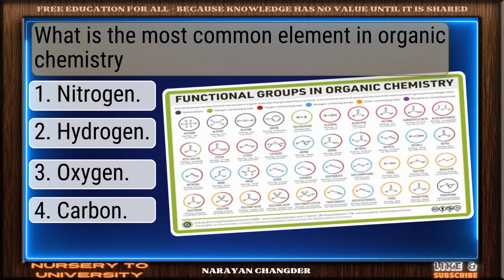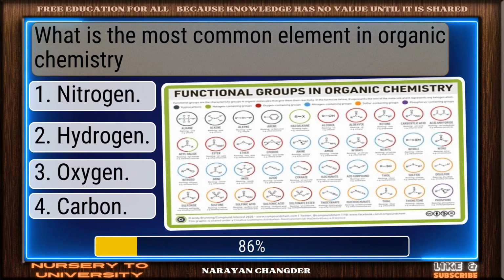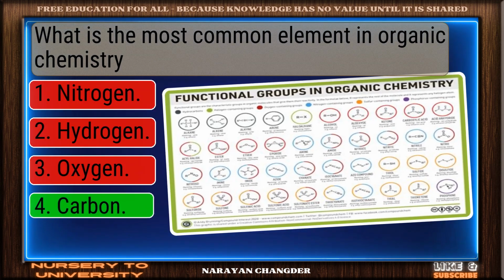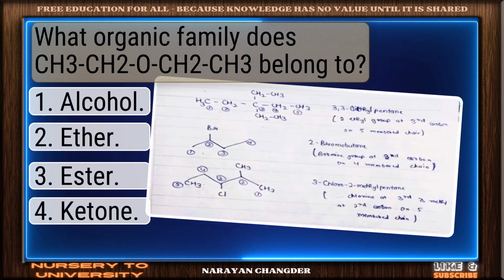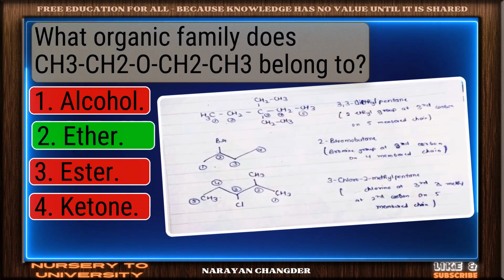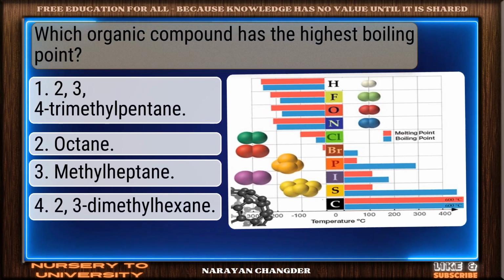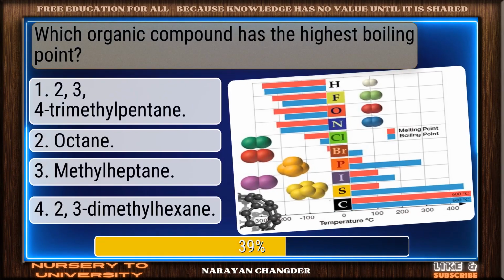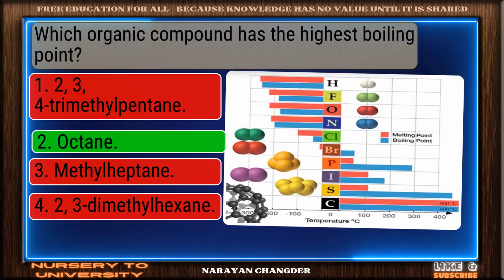What is the most common element in organic chemistry? Valid point. Carbon is true. What organic family does CH3CH2CH3 belong to? You're right. Alkane is the correct answer. Which organic compound has the highest boiling point? Great job. Octane is the accurate answer.